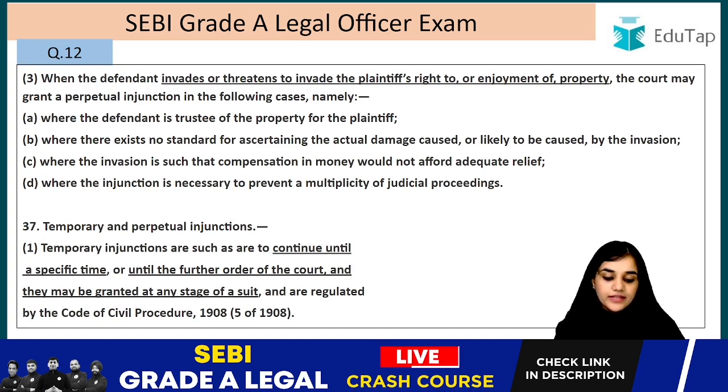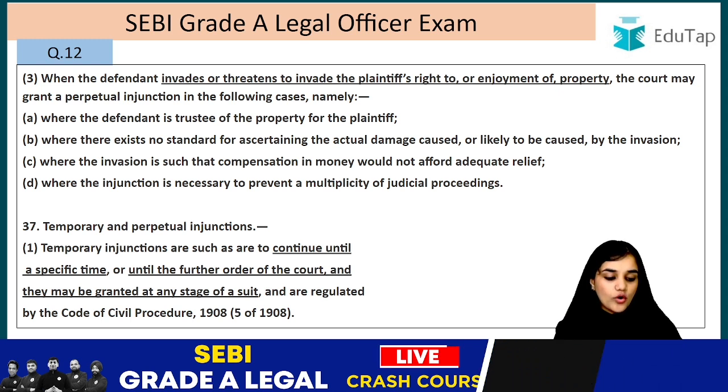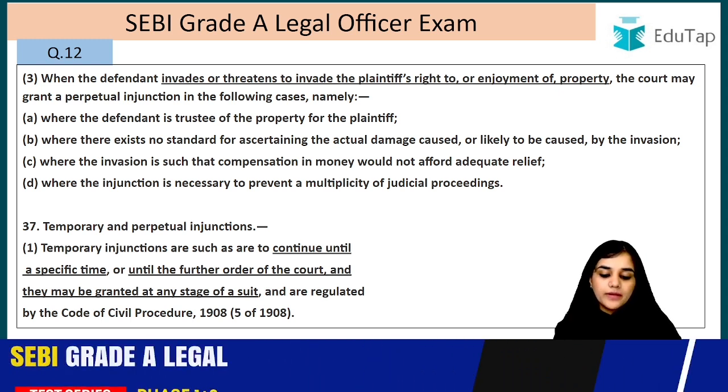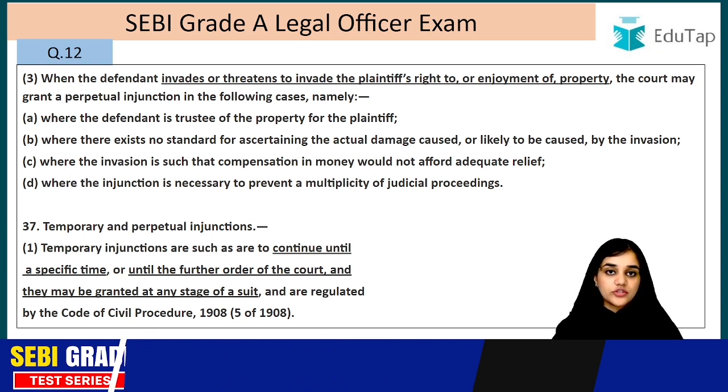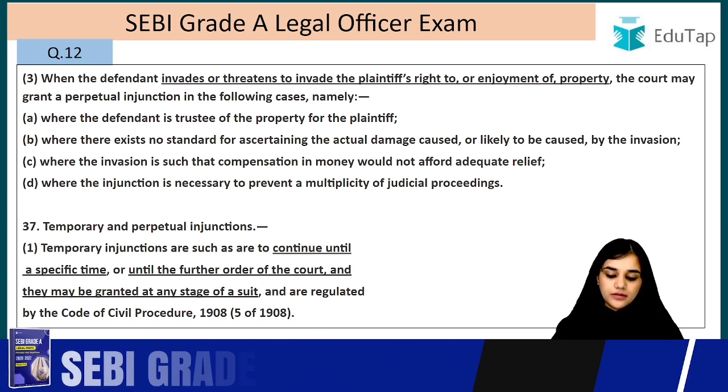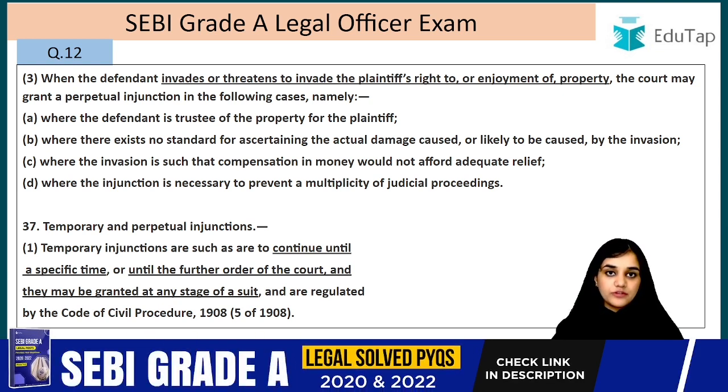When the defendant invades or threatens to invade the plaintiff's right to or enjoyment of a property, the court may grant perpetual injunction in the following cases. This list of cases is not exhaustive. There can be many more examples where perpetual injunction can be granted, but some of the examples that have been mentioned, we can go through them. Where the defendant is trustee of the property for the plaintiff.